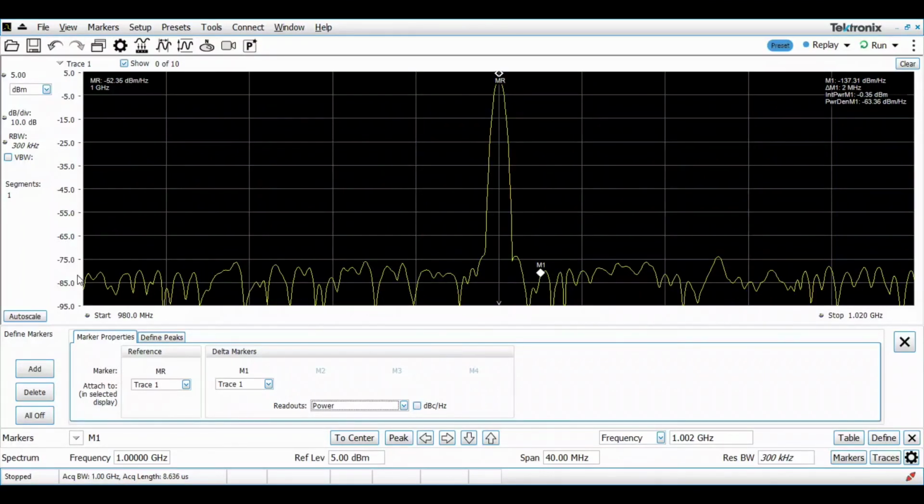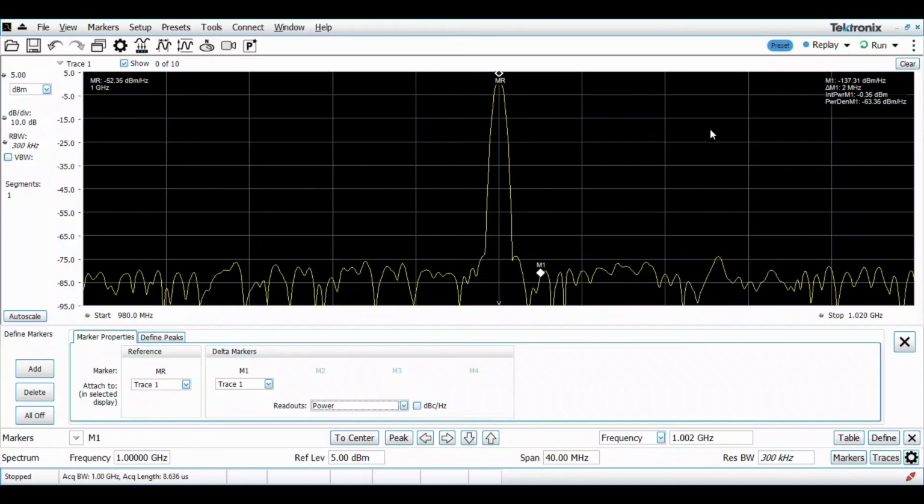Although the RBW is set to 300 kilohertz, and the trace is fluctuating from minus 95 dBm to somewhere around minus 70 dBm, minus 75 dBm, still all the data has been normalized to 1 Hertz RBW bandwidth, and that's one of the straightforward ways to do the signal to noise ratio measurement.